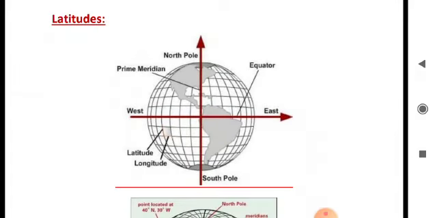The lines of latitude are drawn parallel to the equator in circles and grow smaller towards the poles. So the equator is the largest one, that's why it's called the great circle. Altogether there are 180 parallels at 1 degree interval, 90 to the north of the equator and 90 to the south of the equator.